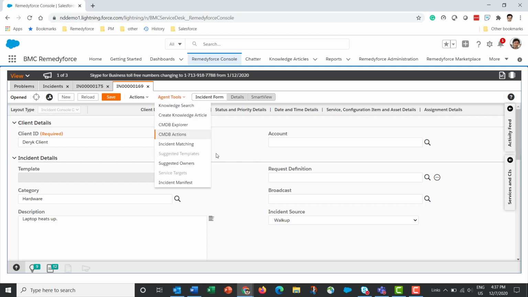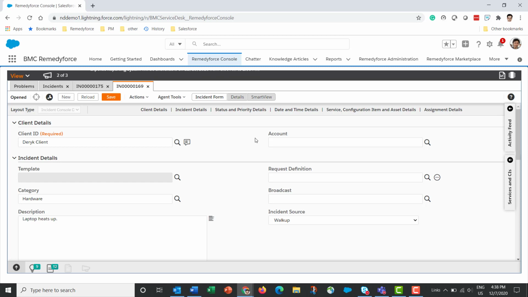Incident manifest is useful if there are multiple tasks on an incident. Sometimes performing the fulfillment actions on an incident may not be as simple as the service desk agent performing those actions. There may be a dependency on other individuals or other teams. So, one way is to reassign the incident to a different team or a different individual.